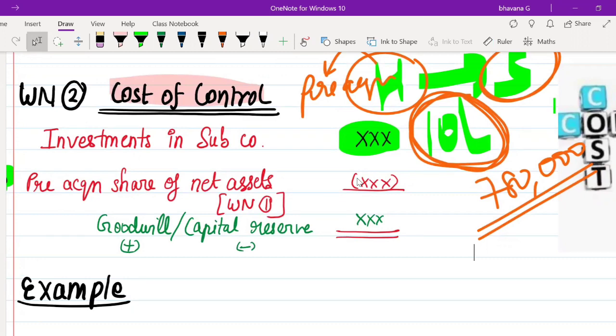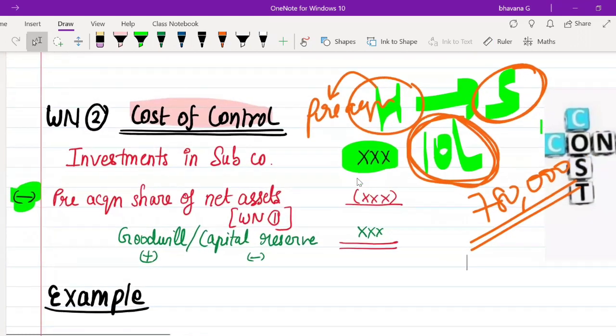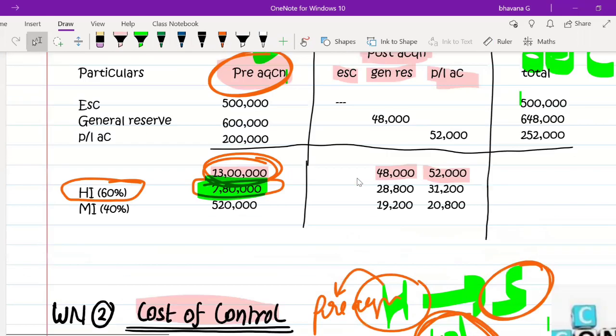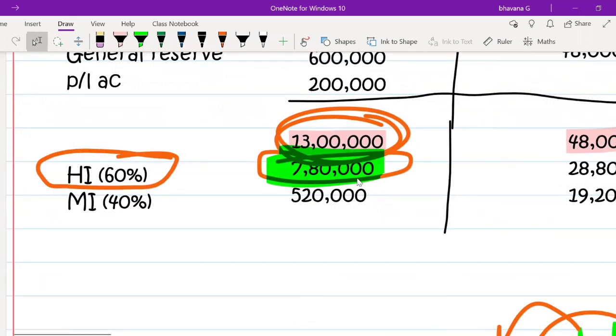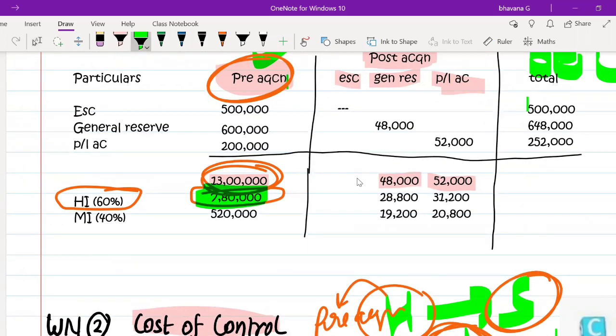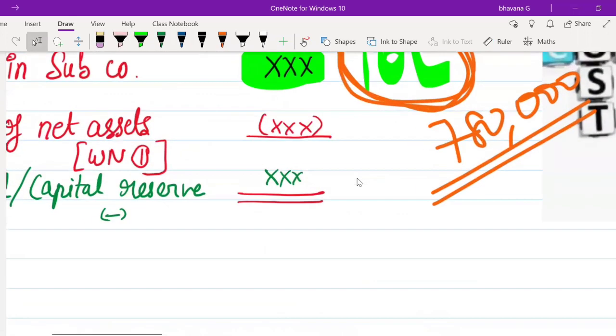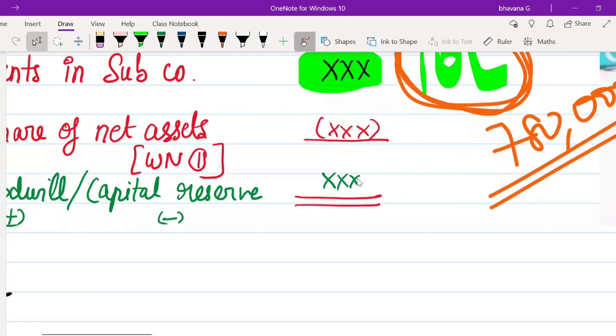So here what you have to do, you first write investment in subsidiary company. Then you do minus pre-acquisition share of net assets. Where will you take this from? You have to take this 7,80,000. That means under the pre-acquisition column, whatever is the holding interest pre-acquisition share, that alone you will take and write it here.